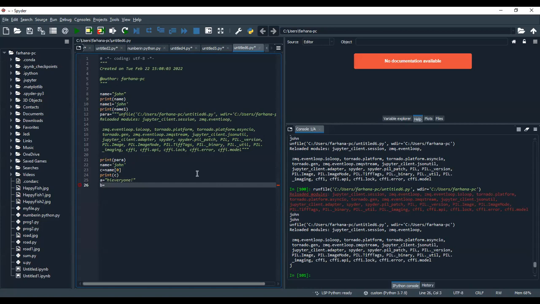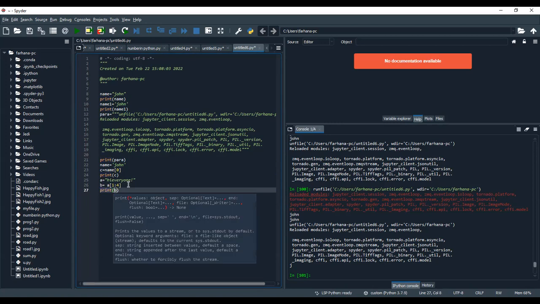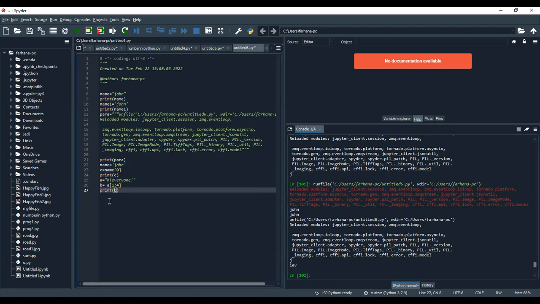For example, B. B is equal to what? A of, for example, 1 to 4. So whatever is present from 1 to 4 will be stored in B. Now I'm going to display the value of B. So what is there in B will be displayed. Let us check what is present in B, from "hi everyone": from index number 1, where we have I, till index number 4. That is 1, 2, 3 only, not the fourth one. The fourth one is the last limit, but that is not included. So we can consider that the last limit minus 1 will be included.